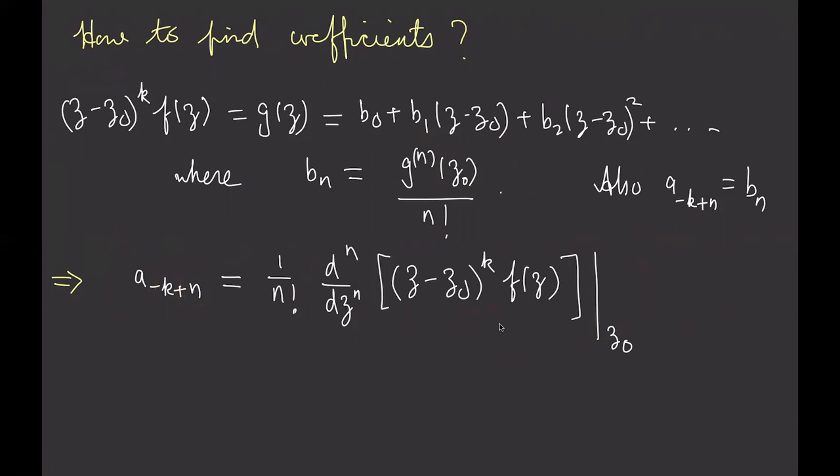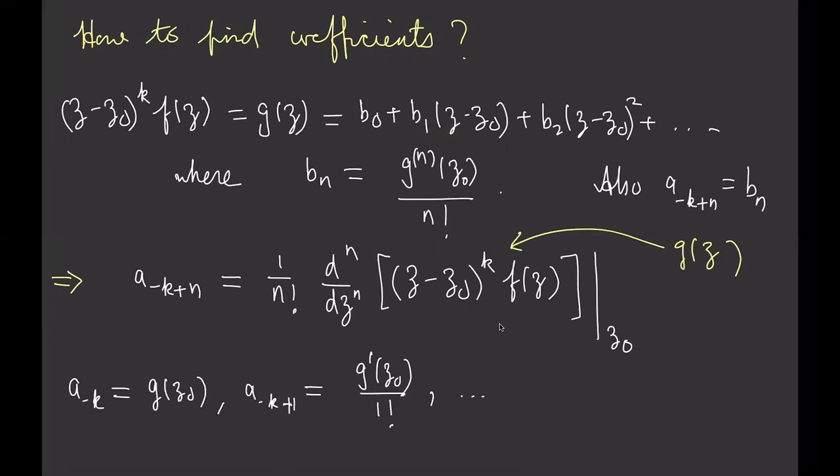K is something which is given to us because we are given a kth order pole. For example, k might be 3, that's a third order pole, and then this would be a to the minus 3 plus n, and here's our formula, and you keep on putting in n equals 0, 1, 2, 3, 4, and so on to develop the values of the a's.